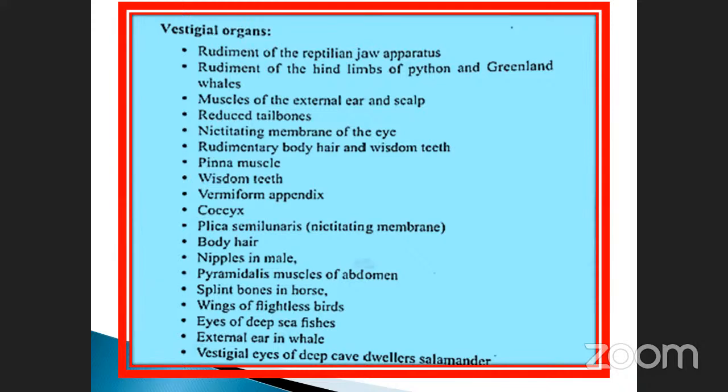Eyes of deep sea fishes. Vestigial hind limbs in whales. Vestigial eyes of deep cave animals and so on. These are the vestigial organs that have been reported by scientists, identified in different animals also, not only human beings.